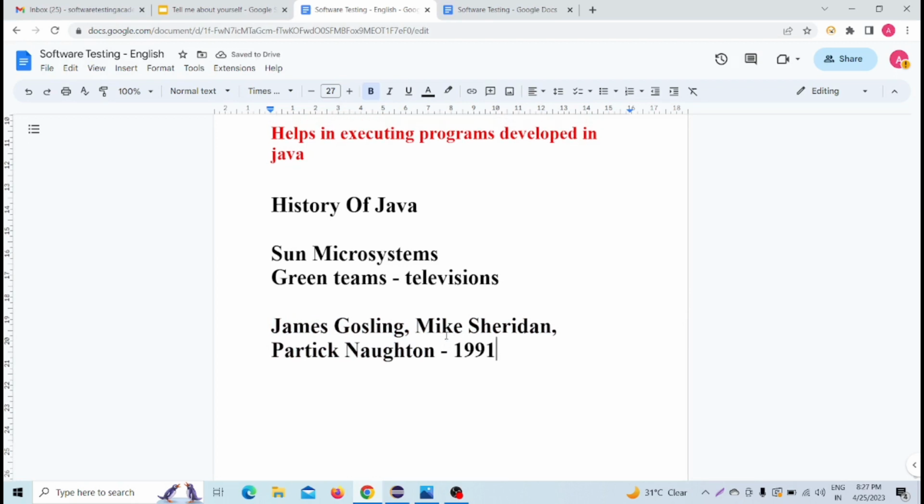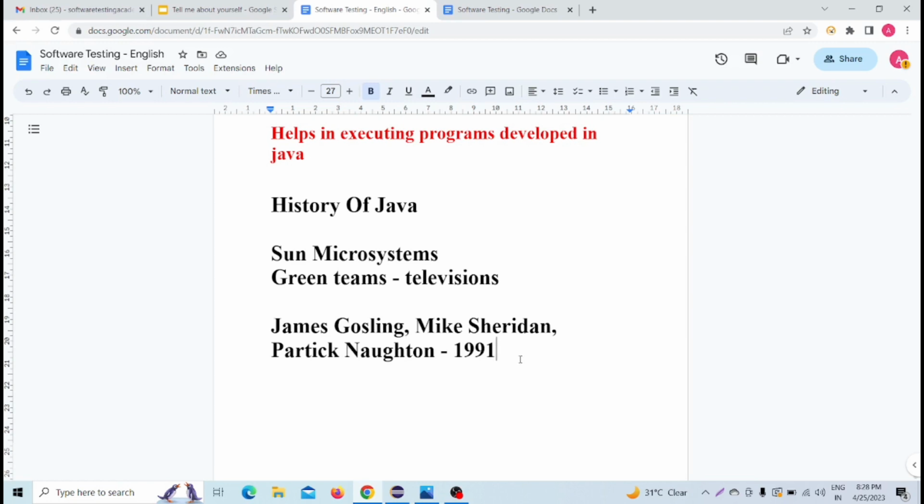I talked about the green team. So these three members' team is the green team. Got it? These three members were Sun Microsystems engineers. James Gosling, Mike Sheridan and Patrick Norton worked at the Sun Microsystems company, and this team is known as the green team. They introduced Java in 1991.